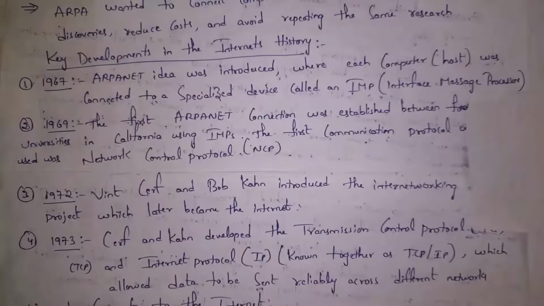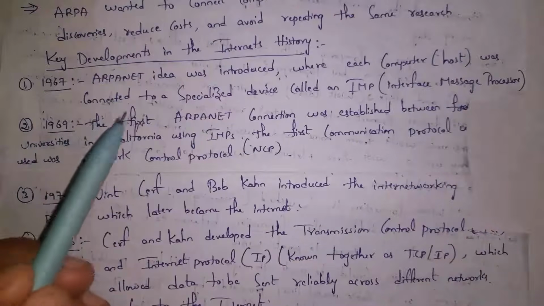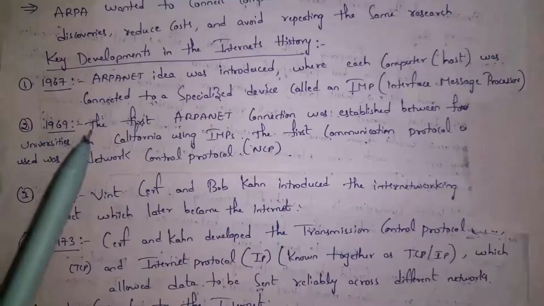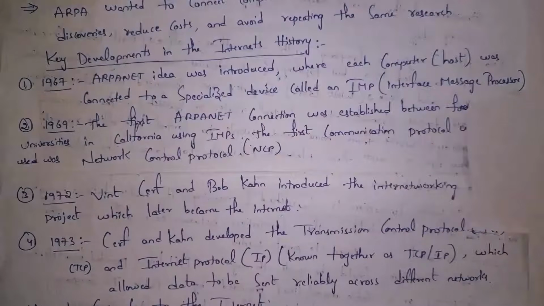This is the history of the Internet. At first, in 1967, ARPA was introduced, where each computer was connected to a specialized device called an IMP, where IMP stands for Interface Message Processor. In 1969, an ARPA connection was established between 4 universities in California using IMP devices. Guys, this is where the first connection was established.